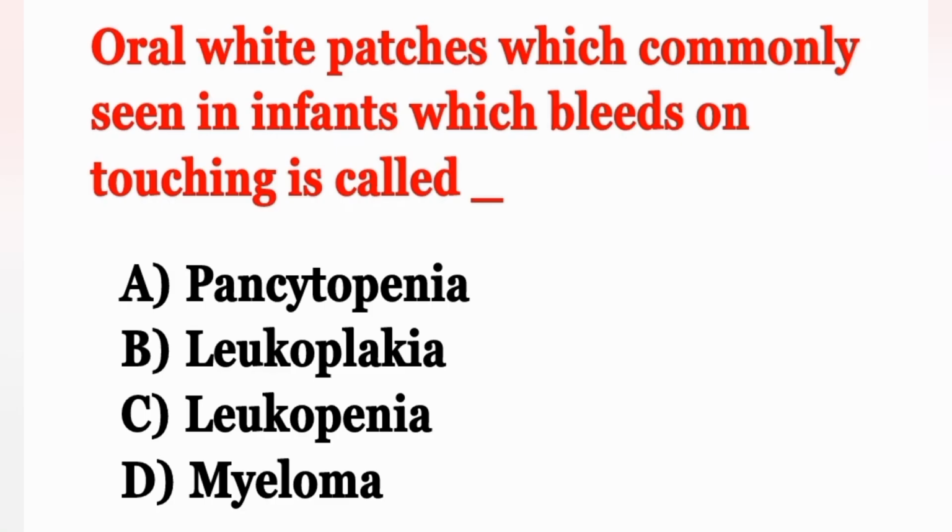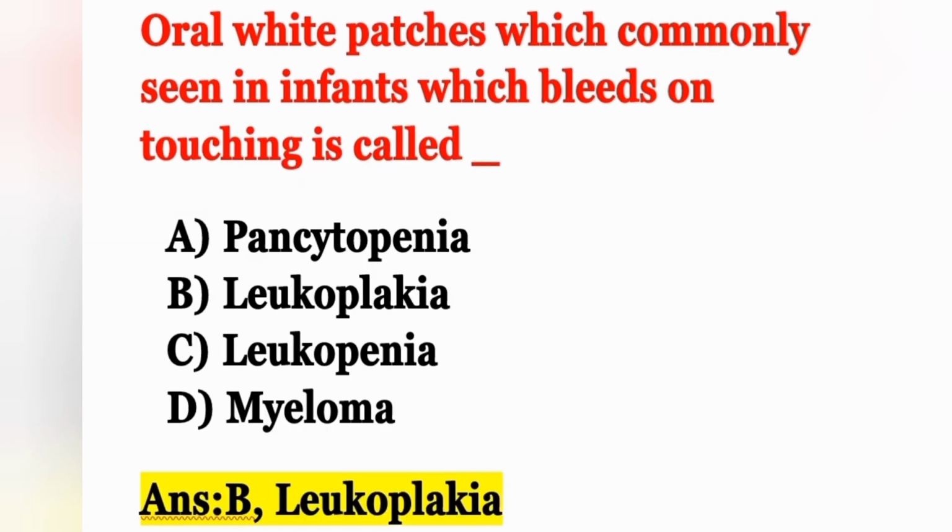Next question, oral white patches commonly seen in infants which bleed on touching is called. Option A pancytopenia, option B leukoplakia, option C leukopenia, option D myeloma. Oral white patches seen in infants are known as leukoplakia. Option B is the correct answer.